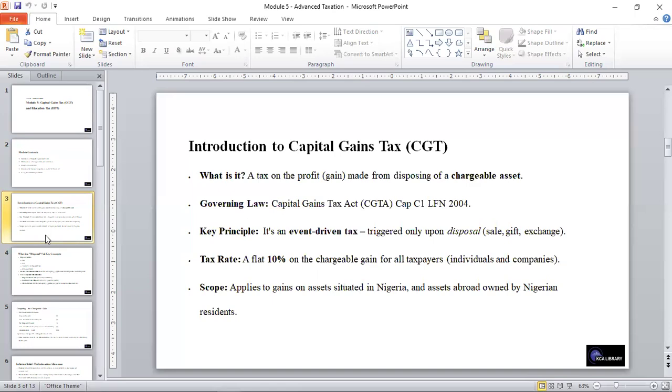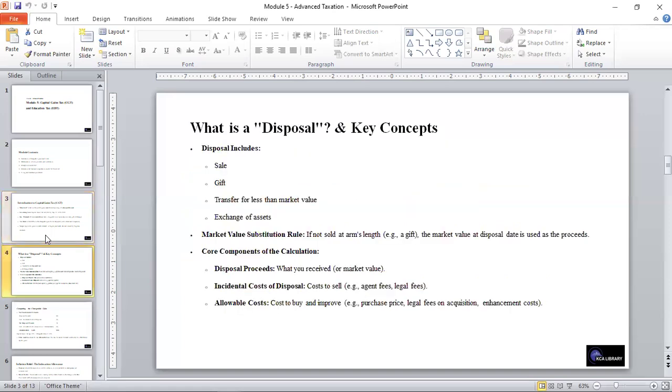And the tax rate is actually a flat 10% on the chargeable gain for all taxpayers, which is individuals and companies. The scope is that it applies to gains on assets situated in Nigeria and assets abroad owned by Nigerian residents. And disposal includes sales, gifts, transfer for less than market value, or exchange of assets.